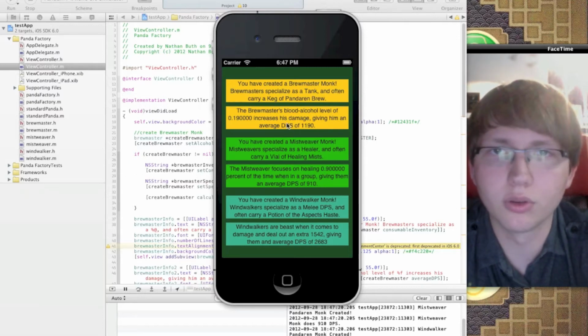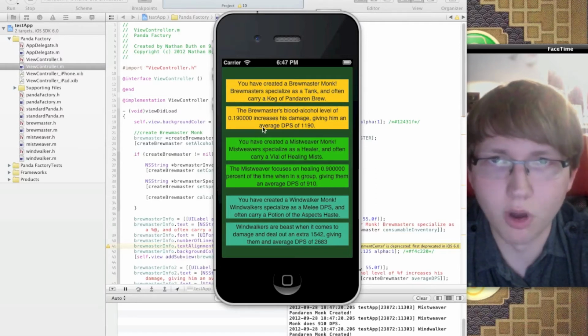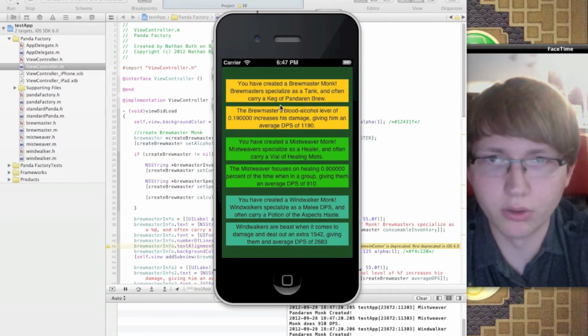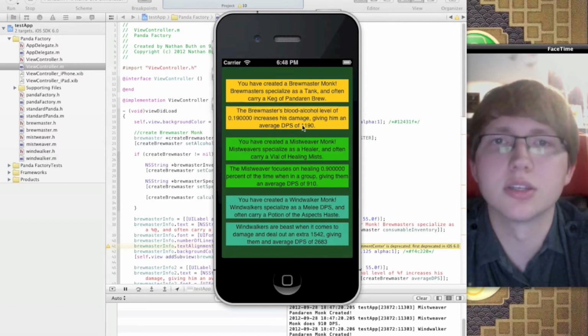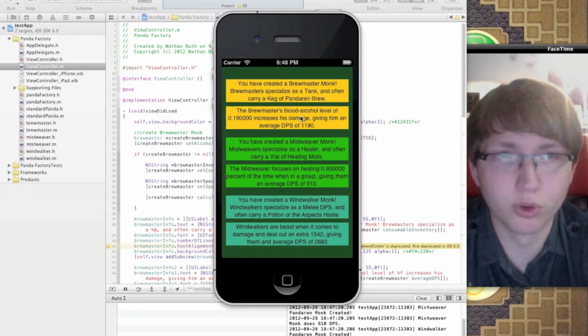On all of these, the top label is what's being loaded in, right here, the specialization, and then what they're carrying, and then all of the numbers down on all of these are basically talking about the DPS and what changes it, all loaded in. And this is about World of Warcraft.